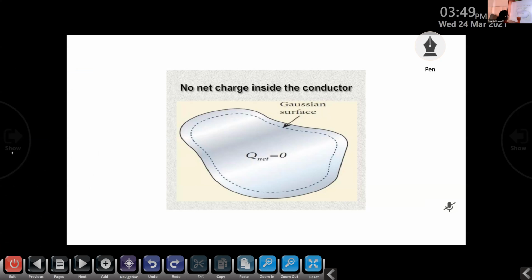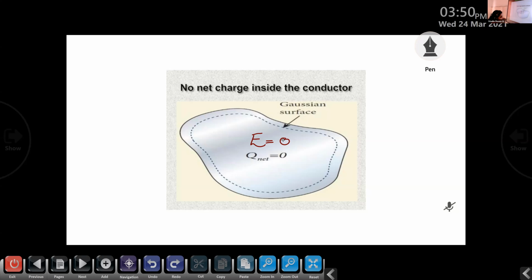If it is a conductor, inside the conductor the electric field E is equal to 0, right? If the electric field E is equal to 0, it's very clear that there is no charge present there. If and only if there is a charge, then the region of space around the charge we can call an electric field.